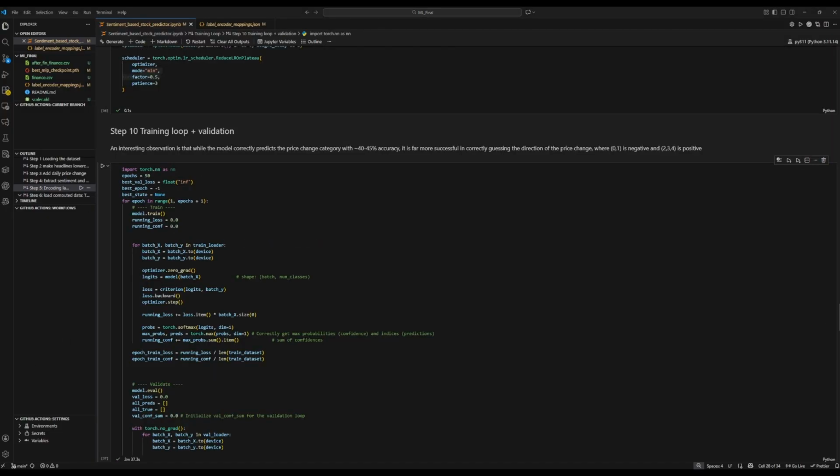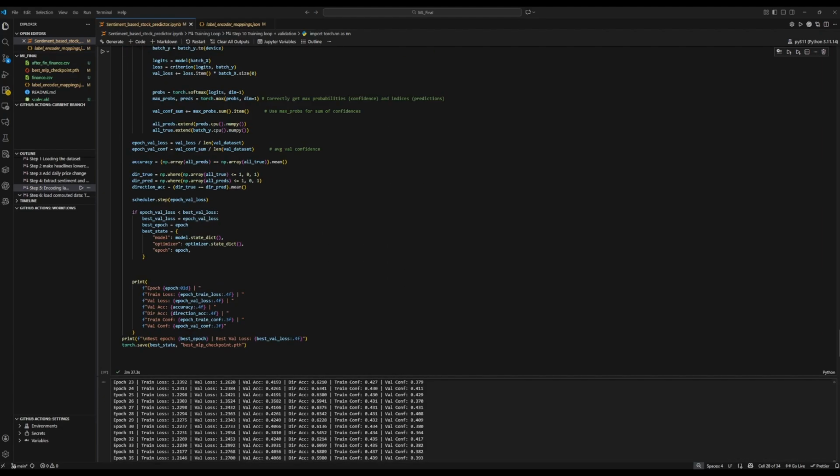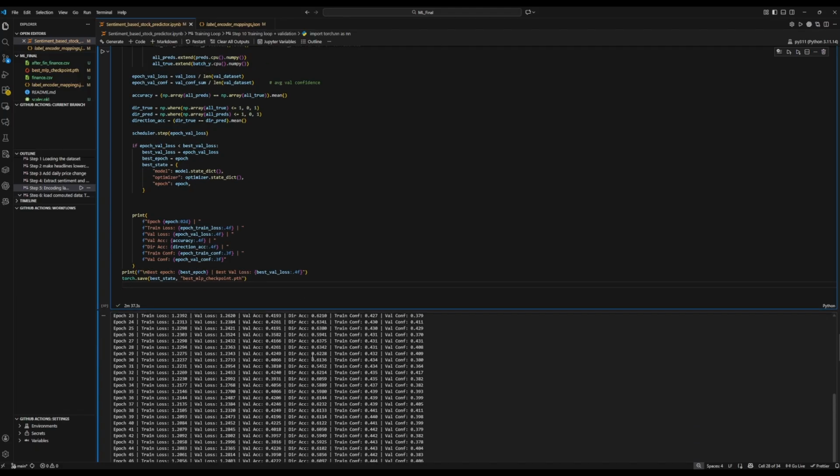So here we have our training loop and our validation loop. Fairly simple and straightforward. However, we do track the best epoch. We want to keep that, and then we store it here. And then we also want to track the direction accuracy. This is because sometimes we can get the class wrong, but still get the direction right. Let's say it will be very up, and it could be slightly up. So direction accuracy is also an important metric to have.